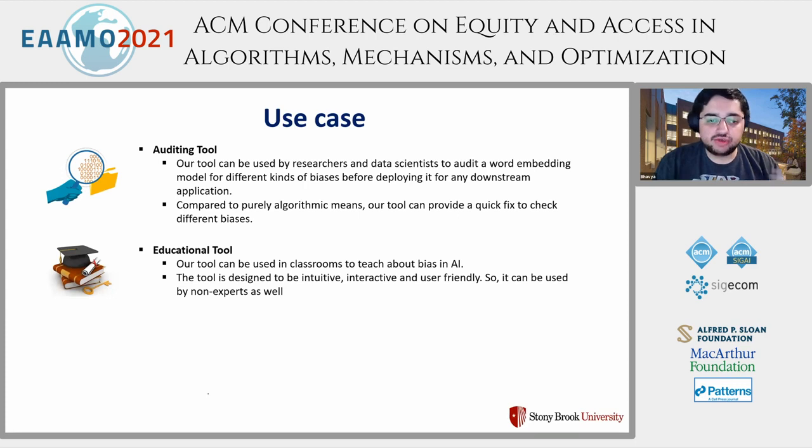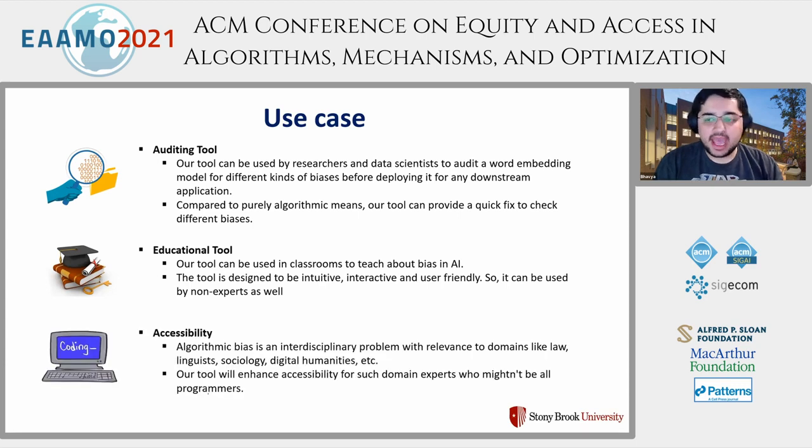It can be used as an educational tool to teach about how bias comes in word embedding models in a classroom setting. And as we know that algorithmic fairness is an interdisciplinary domain, many people don't have that coding background, so they cannot access the right code and do all of those things. So this kind of visual interactive tool can boost accessibility for different domain experts to come in and participate in this kind of a setting.